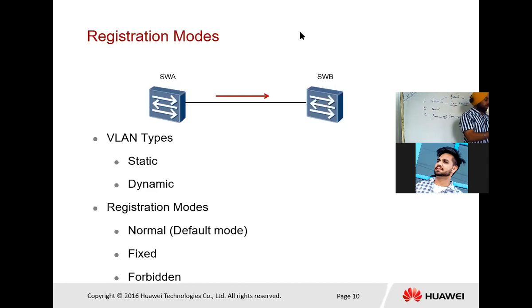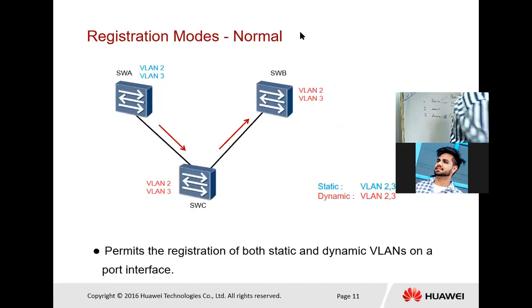For registration mode, we have three different types: normal, fixed and forbidden. First, registration mode normal. That permits the registration of both static and dynamic VLAN on the port interface.